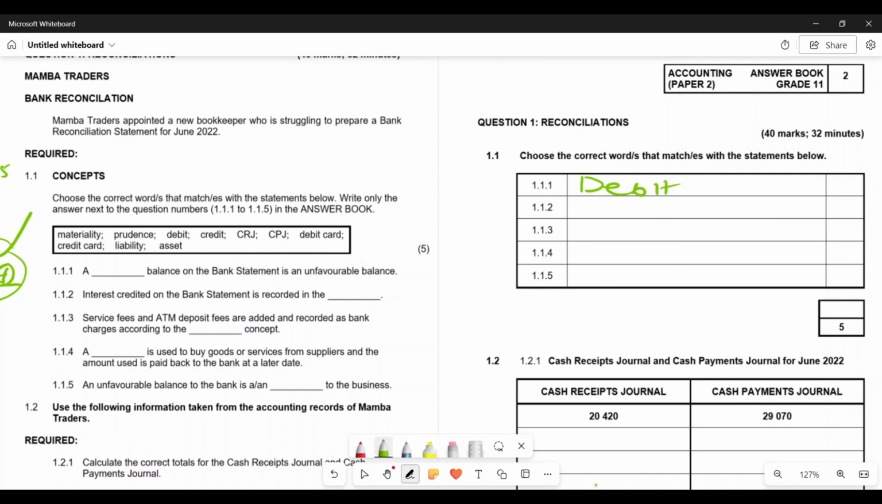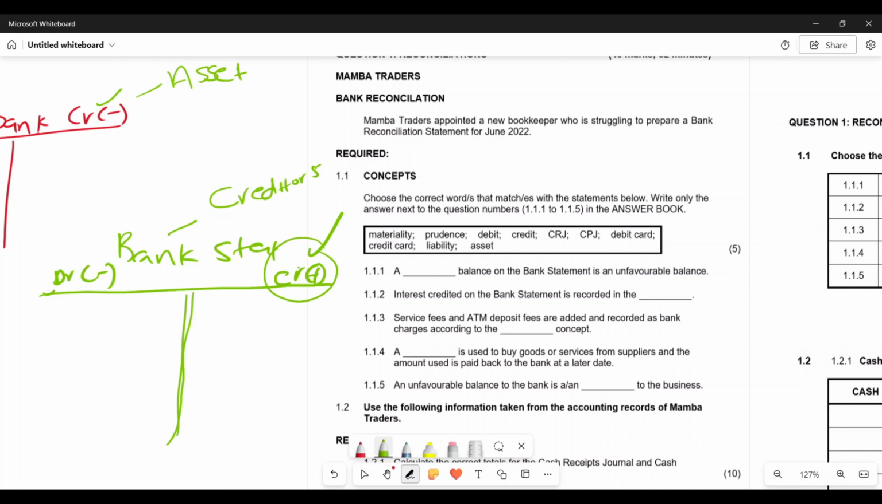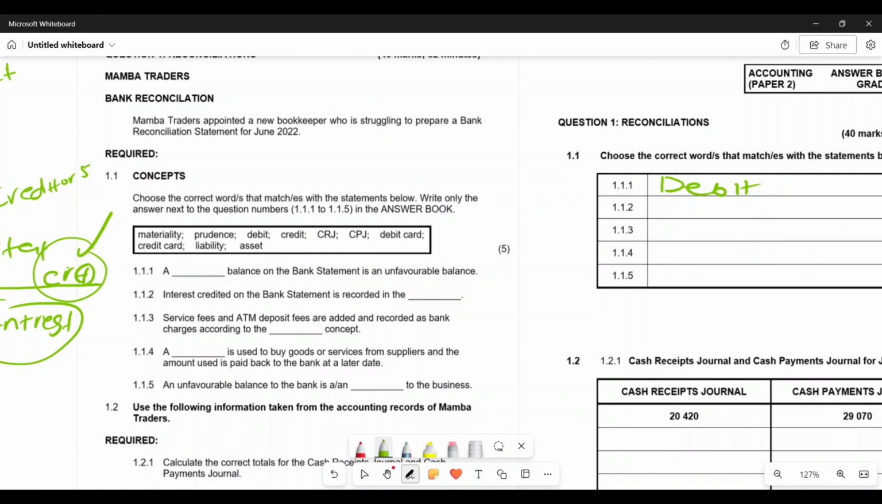Now, the second question, interest charged, interest credited on the bank statement is recorded in there. Now, remember, our bank statement, as I've said, it increases on the credit side, right? And if we say an interest is credited, meaning that it's on the credit side, this is interest income. And as a result, because it's an income, we would need to recognize it in our CRJ.